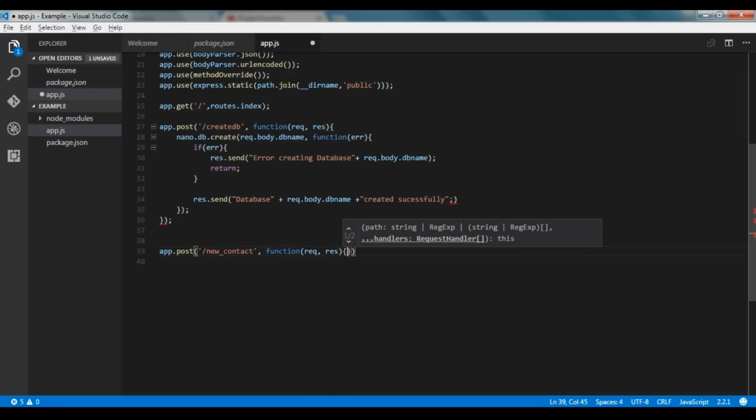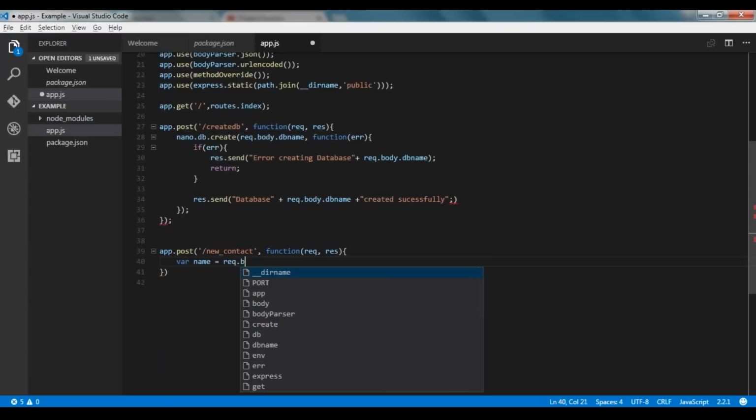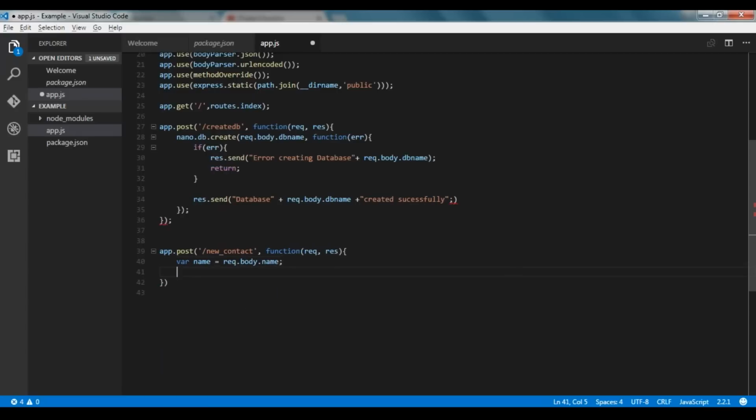So after this, we'll create this function. The name would be request.body.name, and the phone would be request.body.phone.